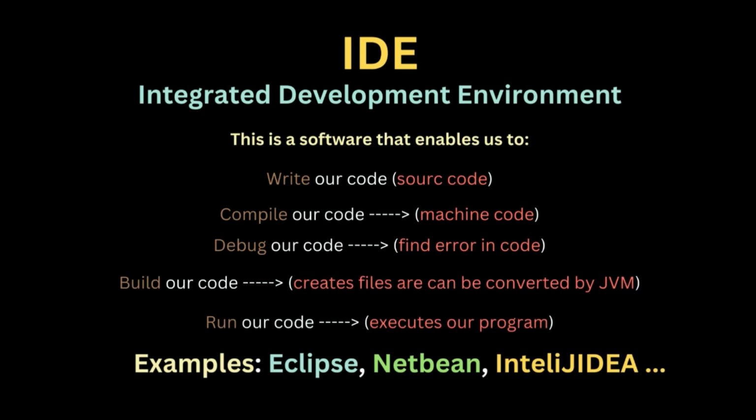Okay, and the second thing it does for us is to compile our code. It compiles our code to machine code, a code that the computer understands better. So after we finish writing our code, the IDE takes the code and combines it into binaries and stuff that the computer can understand, and then takes the result, converts everything and brings the result back to us. Okay, that's what the compilation process actually does.